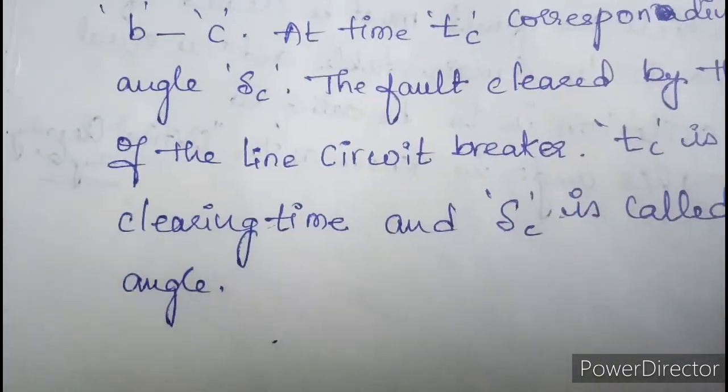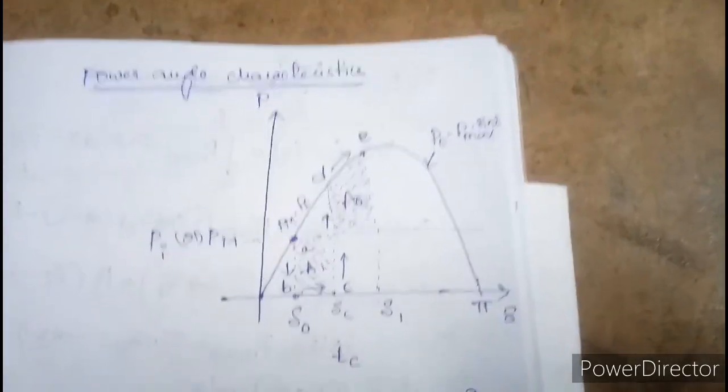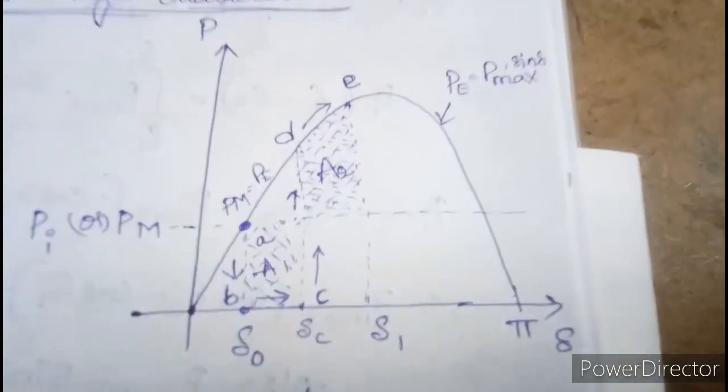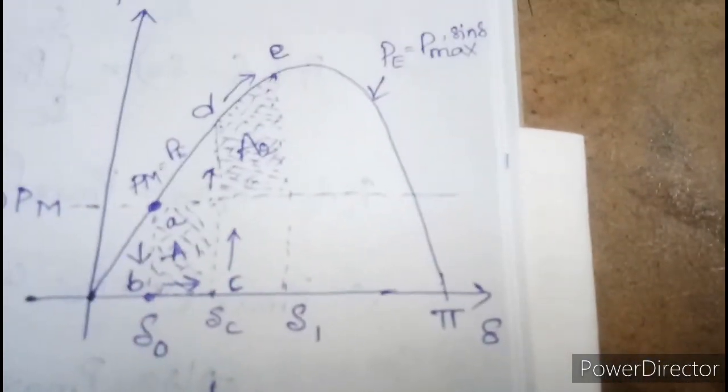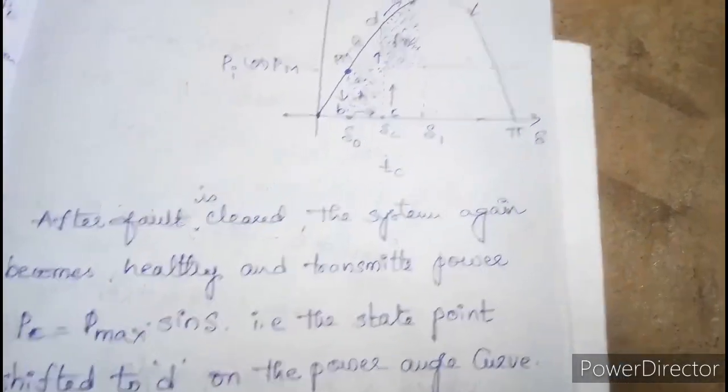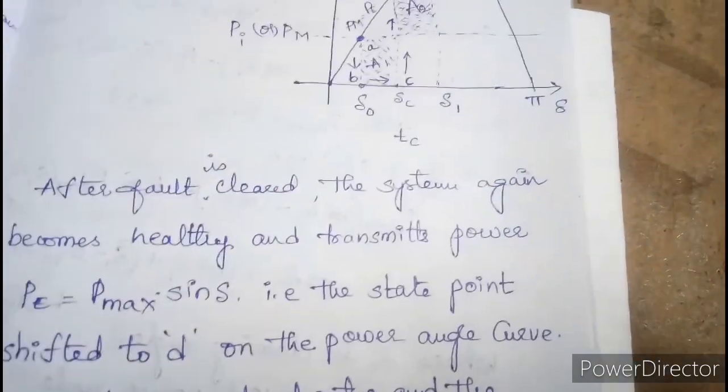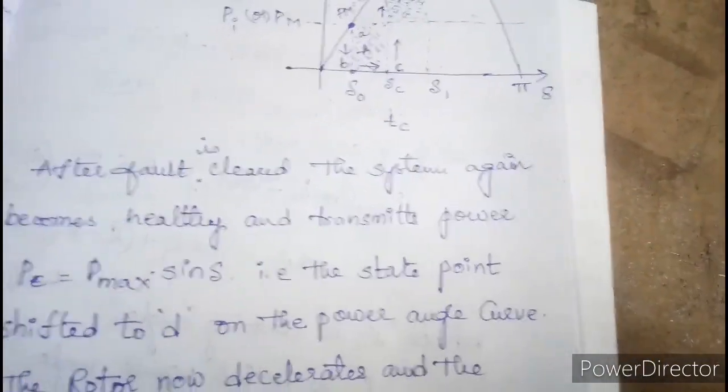To clear the fault, the relay sends the information and passes it to the circuit breaker. So it takes some time, represented by tc, and the load angle is represented by delta C.